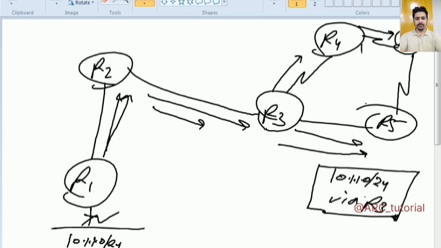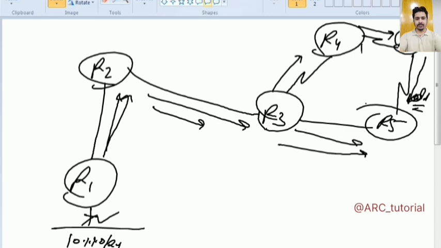But let's say R6 now gives the old update to R5, that this network has gone. So R5 will think this network has gone, so it will remove it. However, you can see that this network is still up. So due to low bandwidth, this can happen in your network.